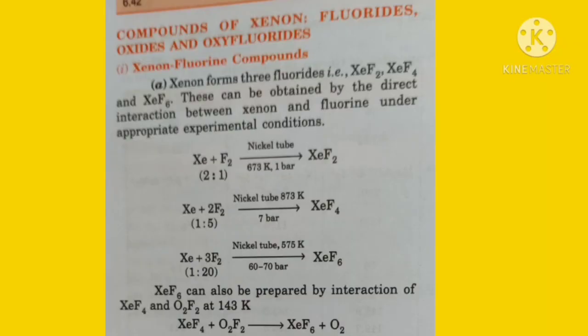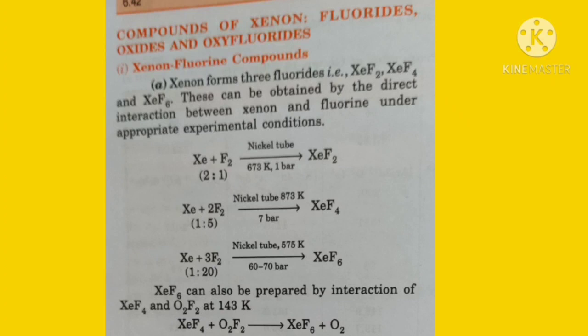Now we will study the compounds of xenon: fluorides, oxides and oxyfluorides. The first is xenon fluoride compounds. Xenon forms three fluorides, XeF2, XeF4 and XeF6. These can be obtained by direct interaction between xenon and fluorine under appropriate experimental conditions.